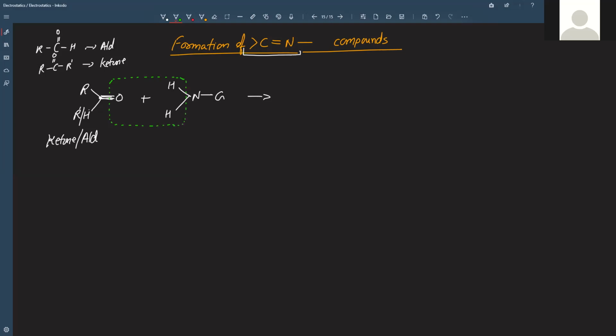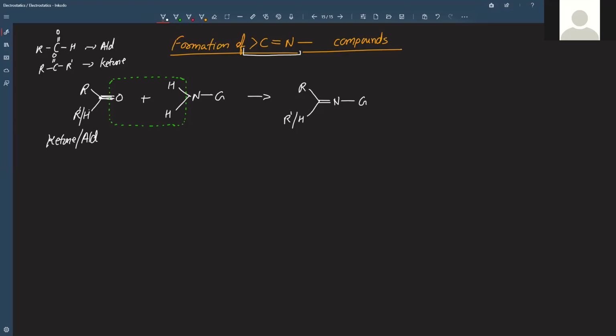Right? So what do we have there? H2O, 2H and 1O. This will get removed, and what we get as a result is the compound R, with either H or R dash depending on whatever the original substrate was. Then there will be a double bond, and this time the double bond will be with nitrogen, and nitrogen already has a group attached to it.